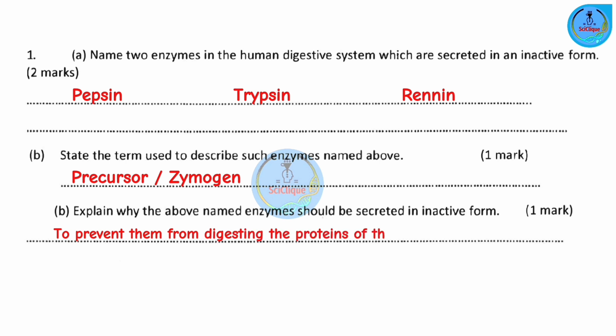So it will start breaking down, digesting the tissues that make up the pancreas, which of course is very dangerous because it will lead to tissue damage. And this is something that cannot be allowed to happen. So they are secreted in their inactive form and only activated when needed.